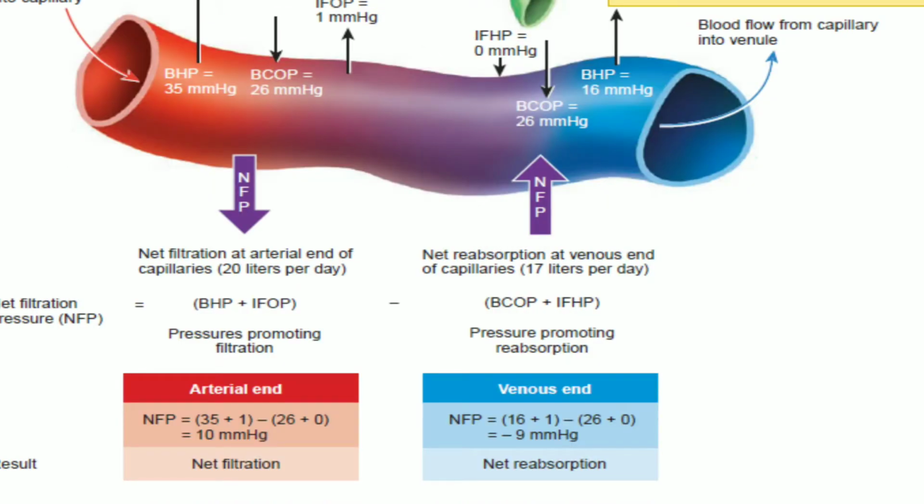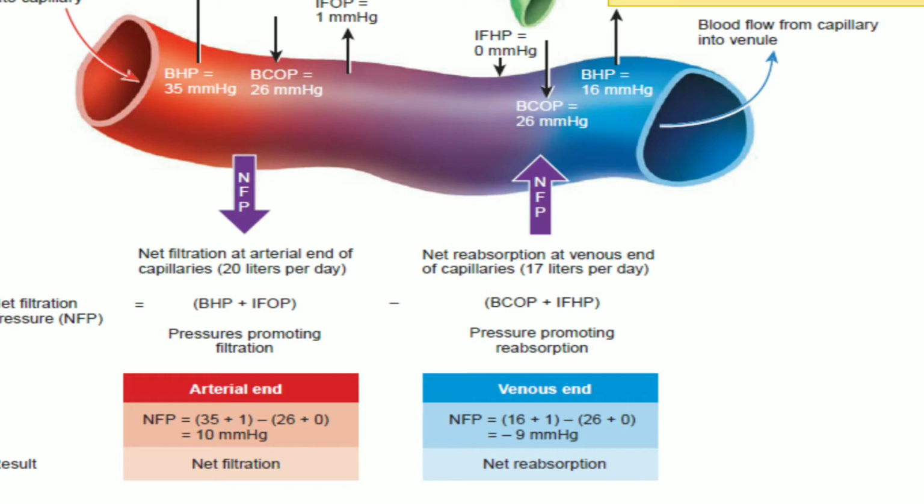So the net filtration pressure is the direction of the movement of the fluid. The net filtration pressure is calculated as the pressure that promotes filtration minus the pressure that promotes reabsorption. So what are the pressures that promote filtration? BHP and IFOP. These are the pressures that promote filtration. So BHP plus IFOP minus the pressures that promote reabsorption, BCOP plus IFHP.